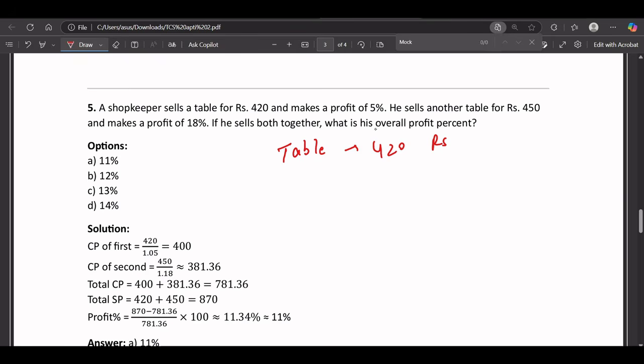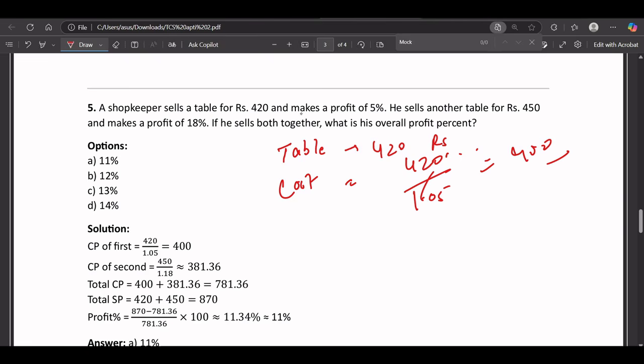Okay, so if he's getting a 5% profit, to get the cost price, what we can say is it should be 420 divided by 1.05, correct? Whatever the cost price will be, it will give it here. So after solving it, it should be 400.